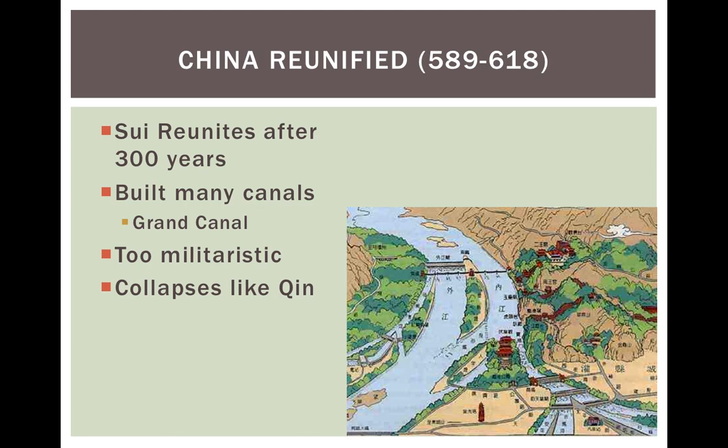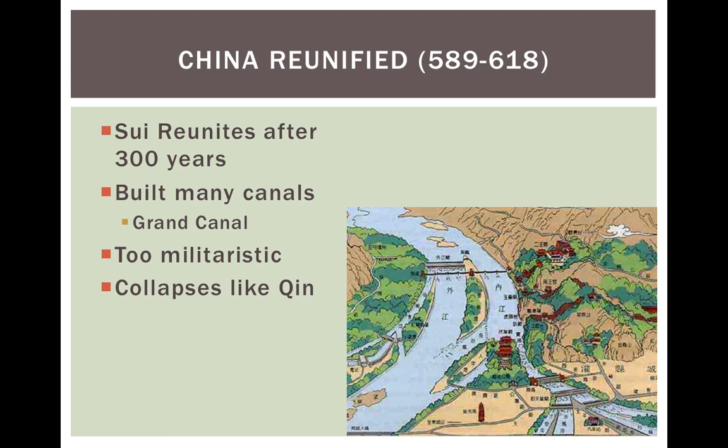And they do a good job of reuniting it. They use a strong military. Unfortunately, the military is maybe a little too strong, a little too harsh, kind of like the Qin dynasty. And they like to do a lot of building projects like revamp the Great Wall of China and build many, many more canals. The biggest and most important one being the Grand Canal, hoping they can connect the whole country through trade, or kingdom through trade. It's not a country yet.